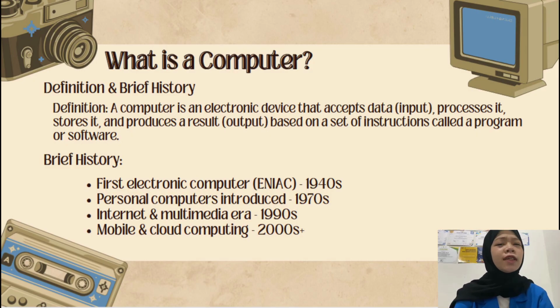The 1990s brought the internet and multimedia era. Suddenly, computers could connect to each other globally. From the 2000s onwards, we entered the age of mobile and cloud computing, from smartphones to storing your files online.